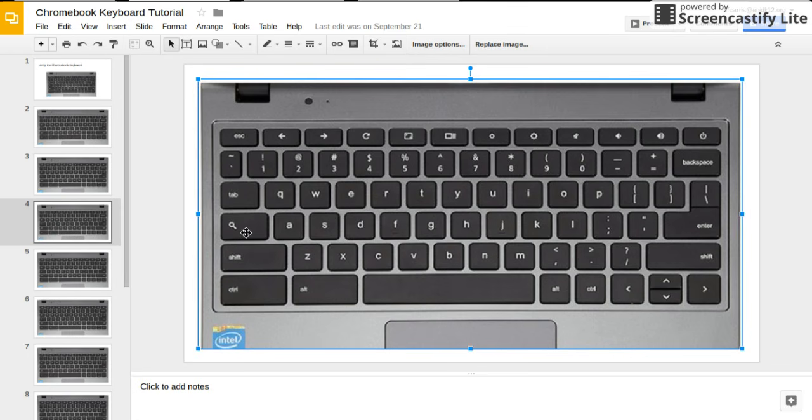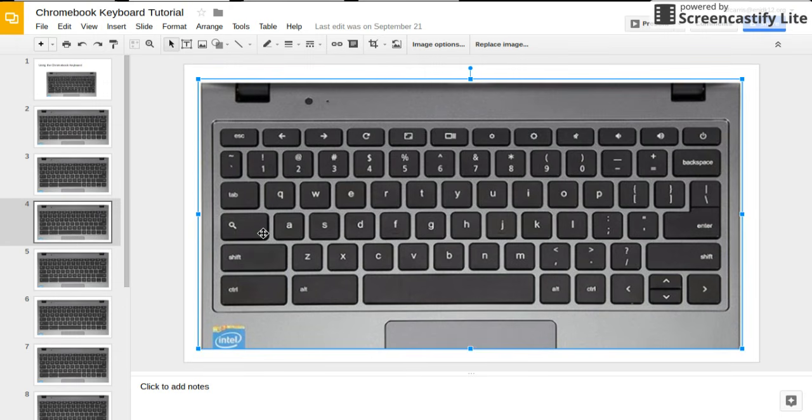If you push that button, it will pop up your little Google search screen, which is the same thing as pushing this button down here on your taskbar.